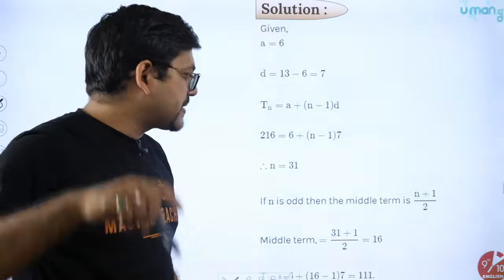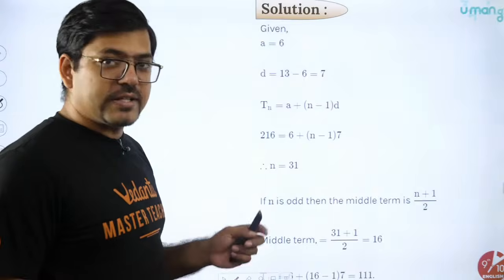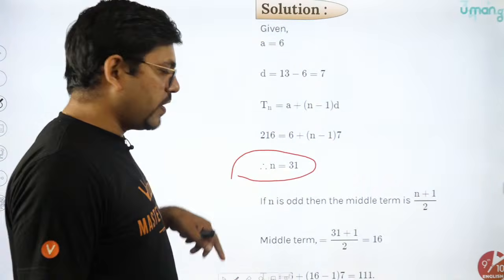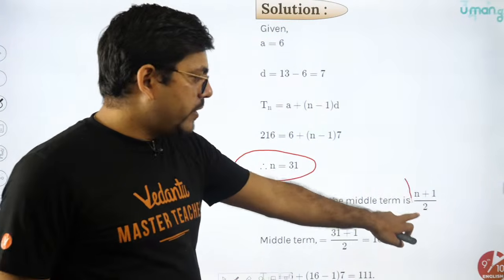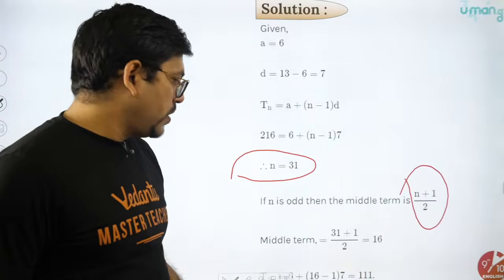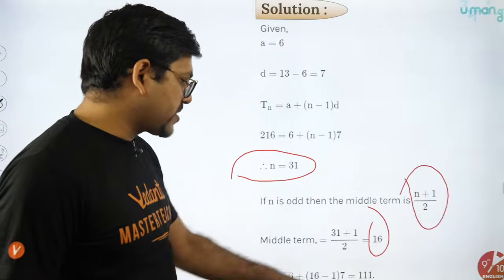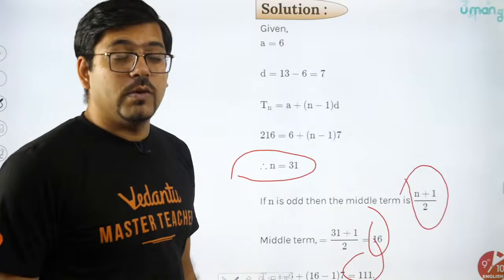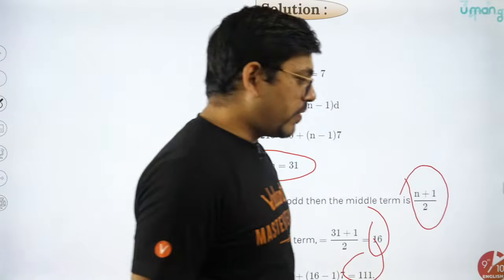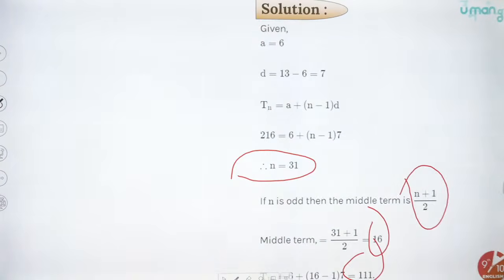Did you? Come on, just write it down in the chat box. Did you understand it or not? n is equal to 31, we found that. Thereafter the middle term, we found (n plus 1) by 2, which is the 16th term. Once we found the 16th term, thereafter we got the answer 111. Did you all understand it? Come on, tell me, yes or no?